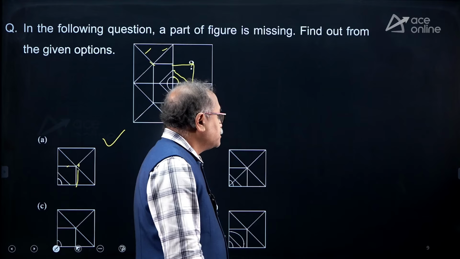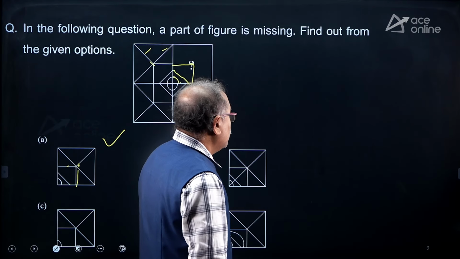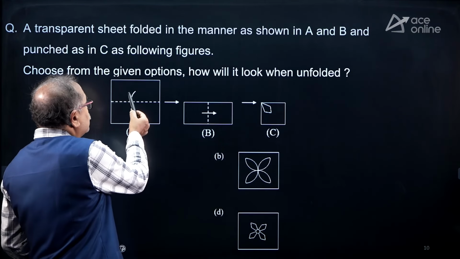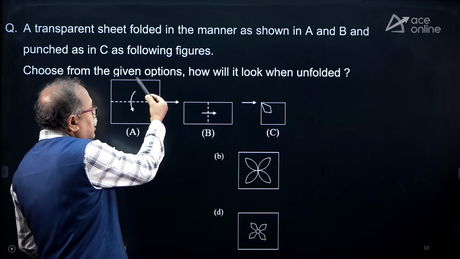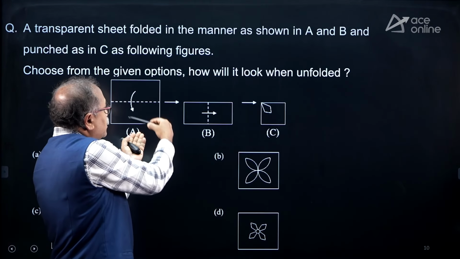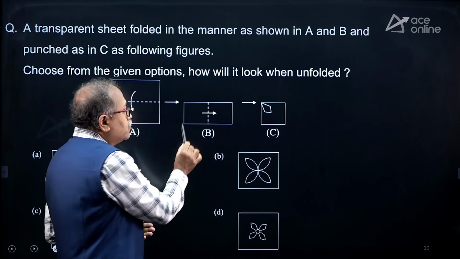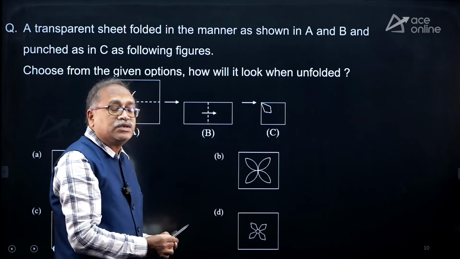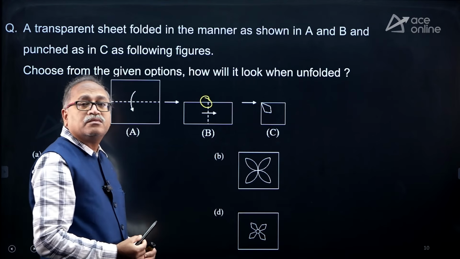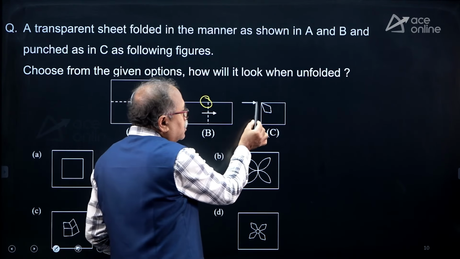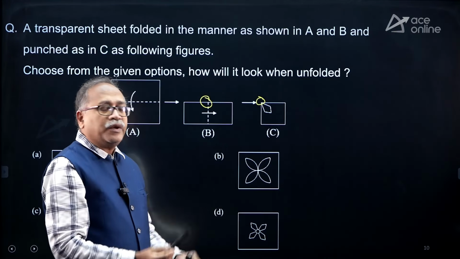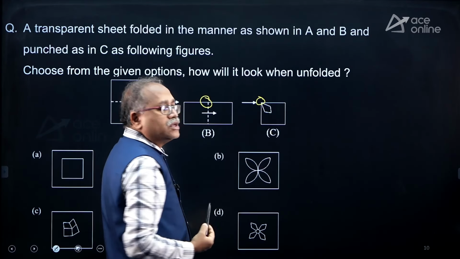Moving next, over here is paper folding. Now the direction is mentioned over here. A paper is taken and folded from top to bottom, that is the center, but the folding pattern is this. Now is the second folding from left hand side to right hand side. So is it not the middle one? This is the middle one, and in this middle one, if you make the mark in this way, if you open up, you will get four such petals.